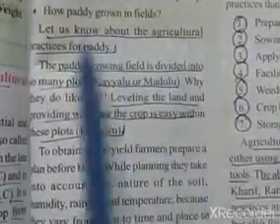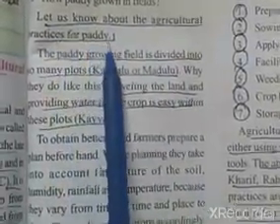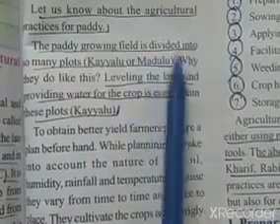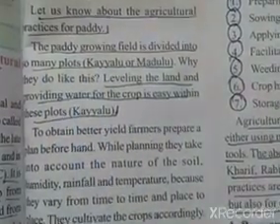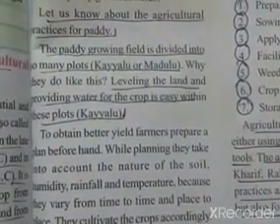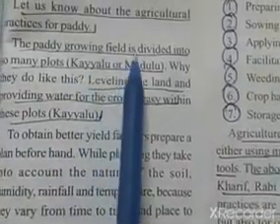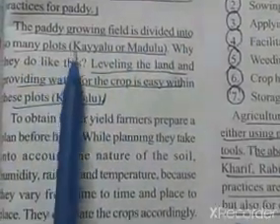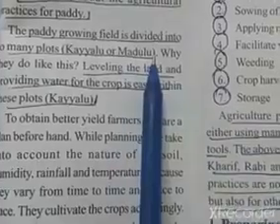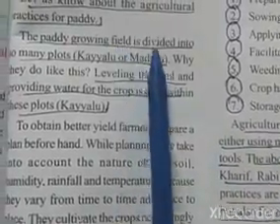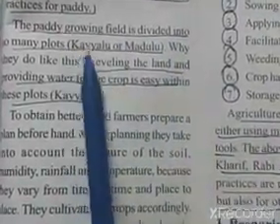Let us know about the agricultural practices for paddy. The paddy growing field is divided into so many plots known as Kayyalu or Madulu. First, we need to divide the paddy growing land into so many plots.